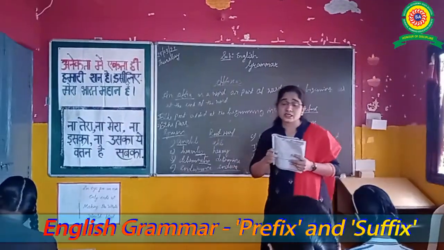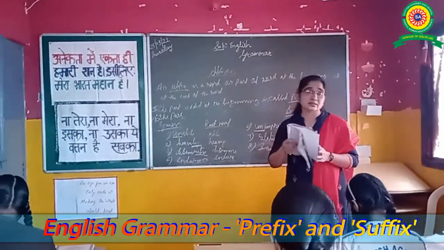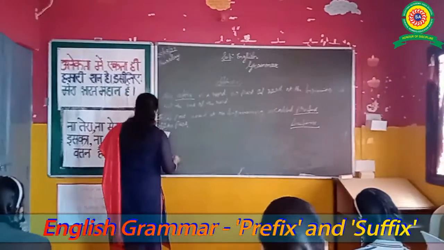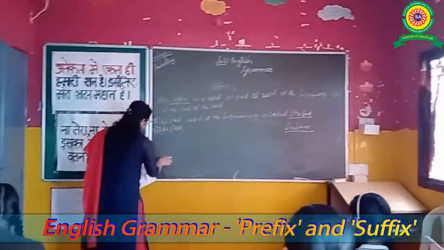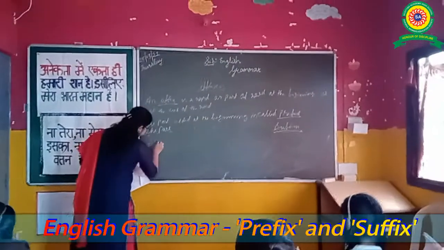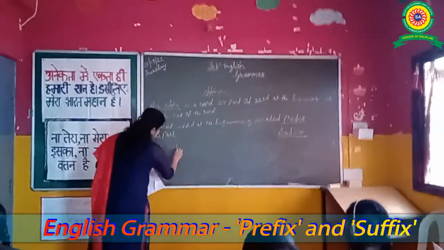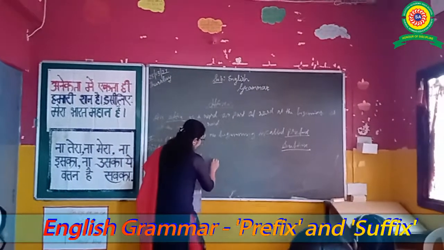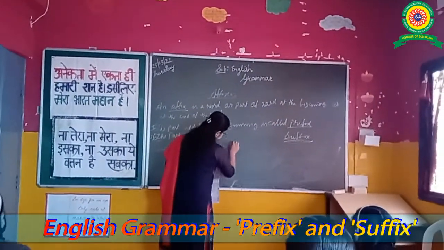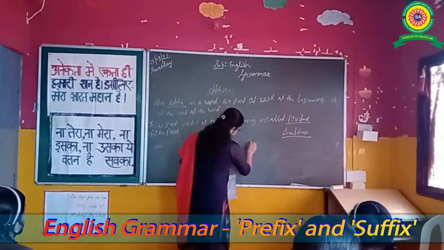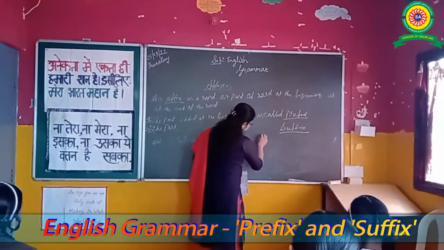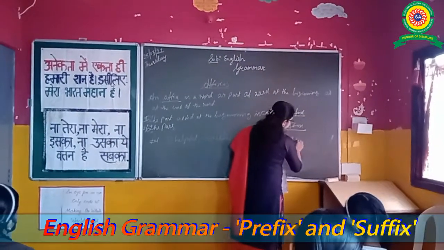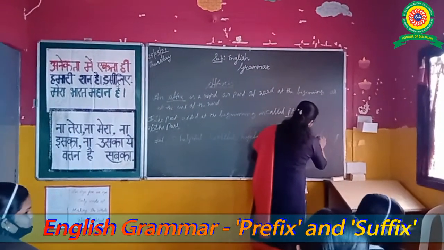Next one, exercise 5D from the textbook. Write 5 words each containing the following suffixes. What are they? F-U-L, full. We have to write 5 words using full. Come on, say. Helpful. Rightful. Wonderful. Hopeful. Meaningful. And painful. Okay.